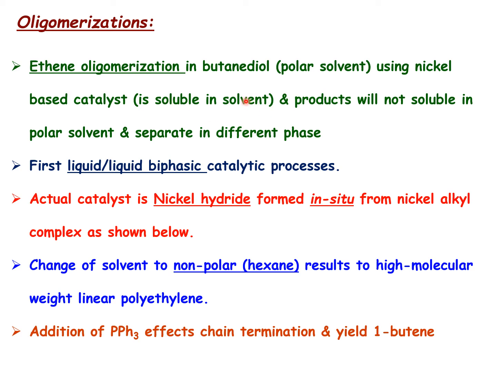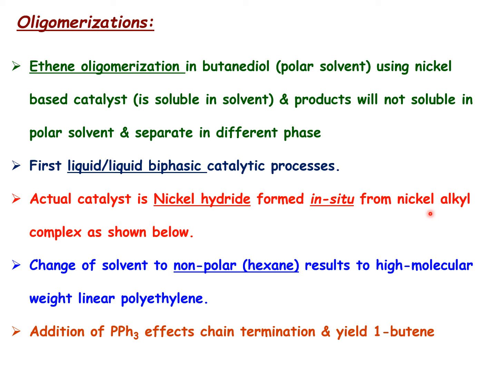So at the end of the process you get a two-liquid phase system. One can easily isolate, because you have the polar phase which contains the catalyst and you have the non-polar product, so we can easily separate them out. This is the first example of a liquid biphasic catalytic process. The actual catalyst is a nickel hydride catalyst, which is formed in situ from a nickel alkyl or aryl complex or nickel alkene complex, which we'll be talking about later.